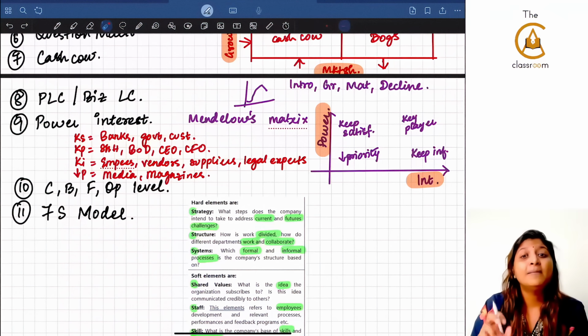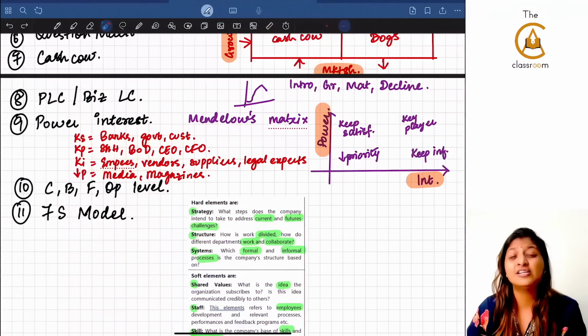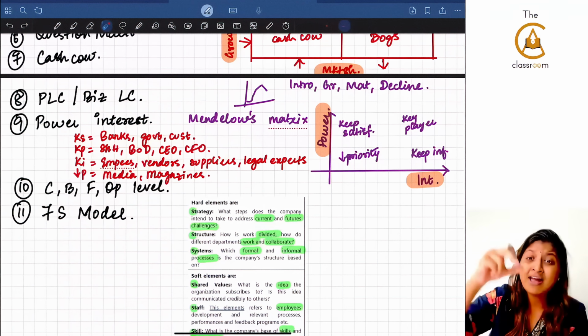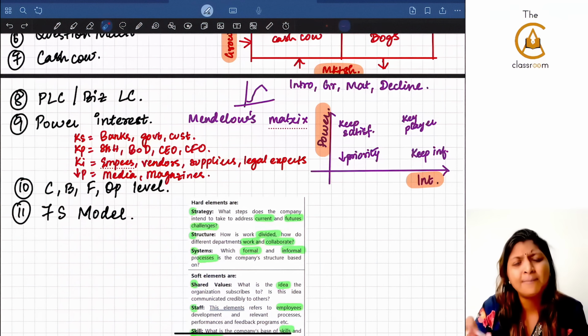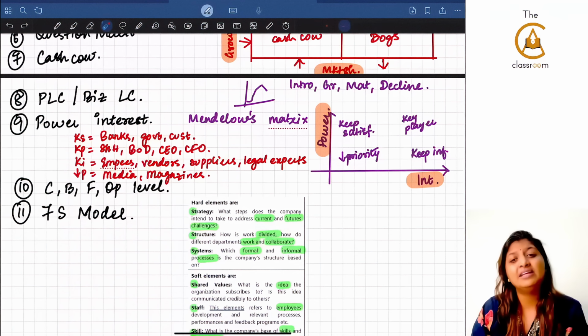Keep informed means they are really interested in the organization, but they cannot control the organization. They do not have power in the organization. So they are the keep informed people: employees, vendors, suppliers, and legal experts can be the keep informed.